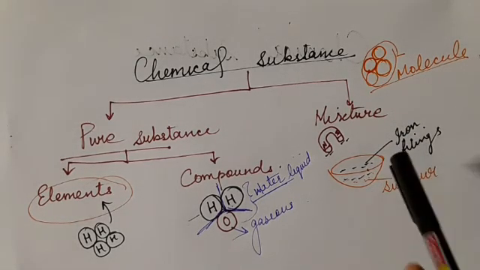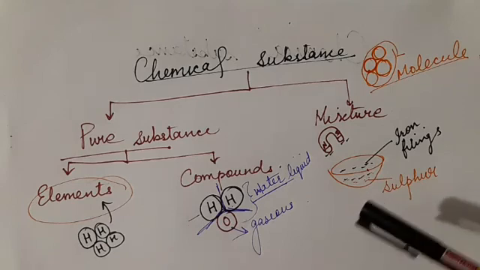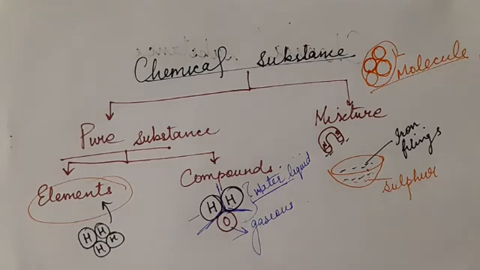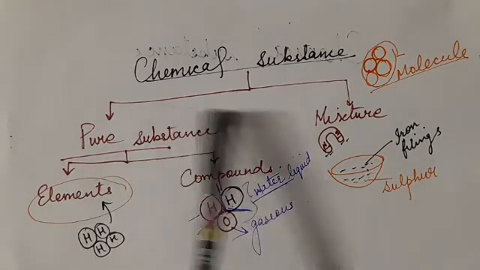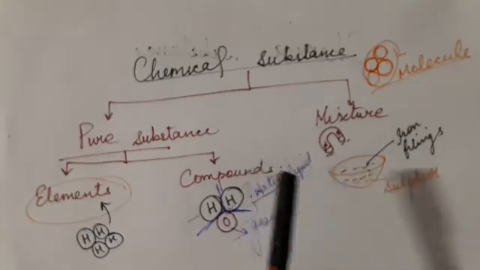So such two or more substances which can be separated are called a mixture. Another common example you can take from your day-to-day life, like bhel, chuda, which you all eat. If you don't like chili, you separate it simply from the mixture. That is all about a mixture. So this was all about the chemical substance.